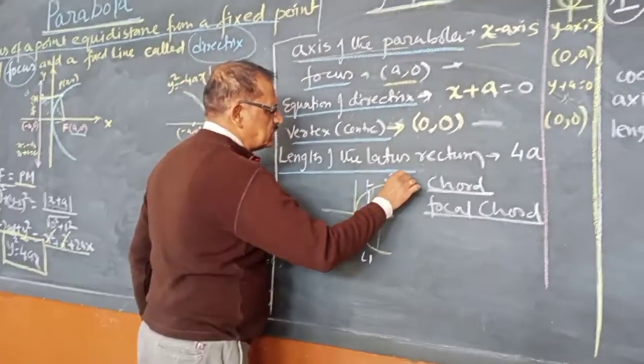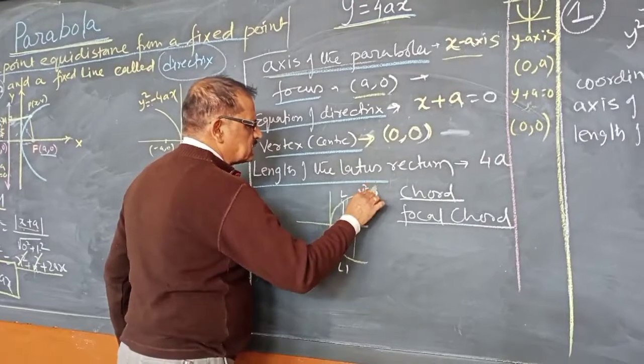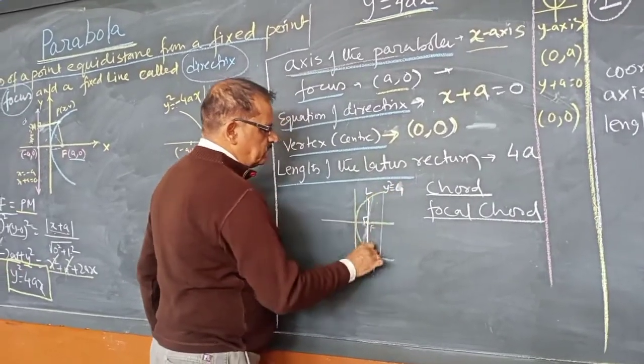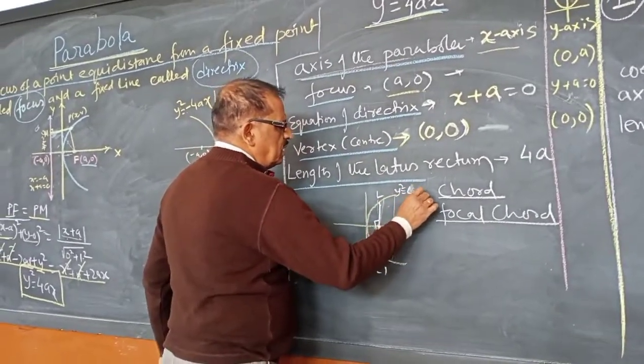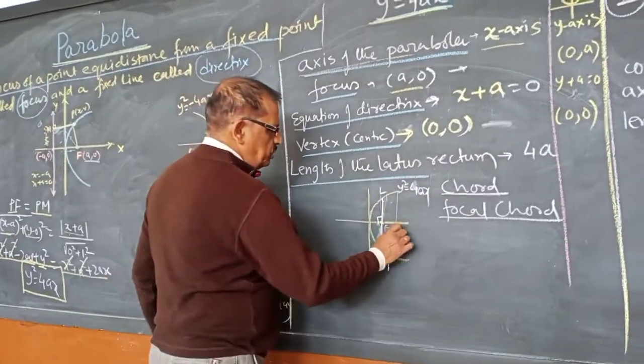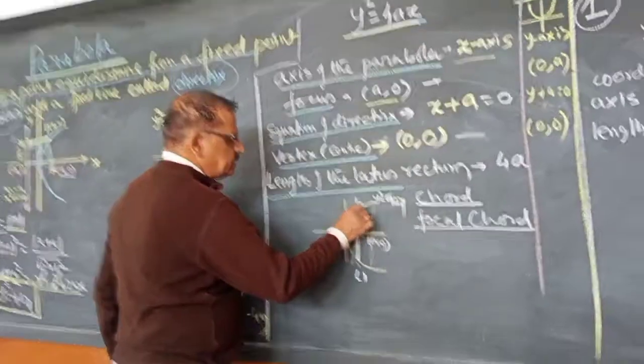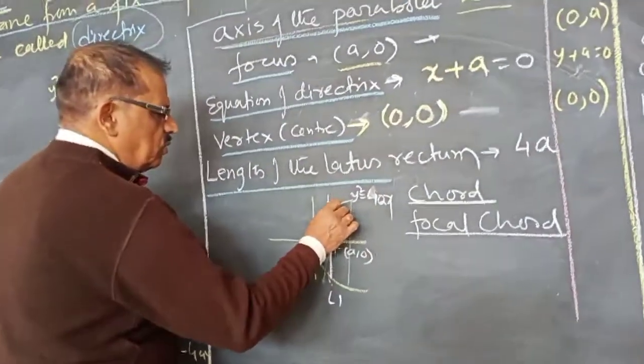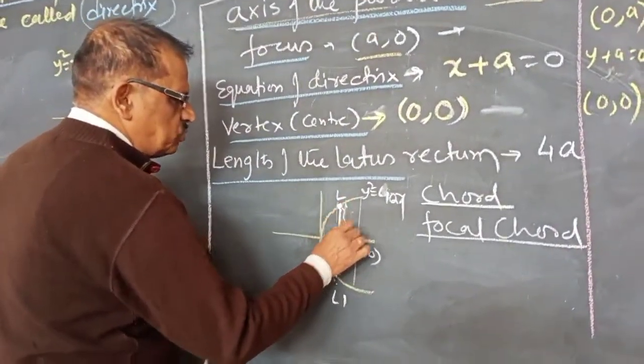This curve is y square equals 4ax. So we are going to find the length of the latus rectum. This point we know is (a, 0). Let this length be y1.